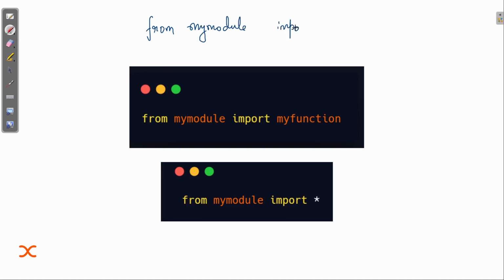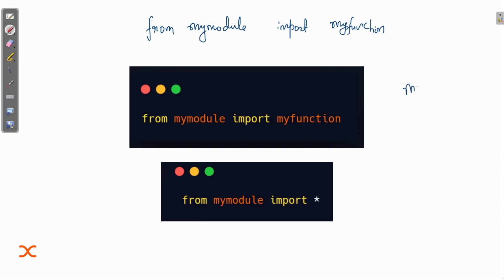So from basically tells us: from my module, whatever the module name is, import my function, whatever function you have defined. Now this statement will tell the compiler what we are doing: we are going to the my module file, that is the module, and we are going to use my function, the function that is created inside that module.